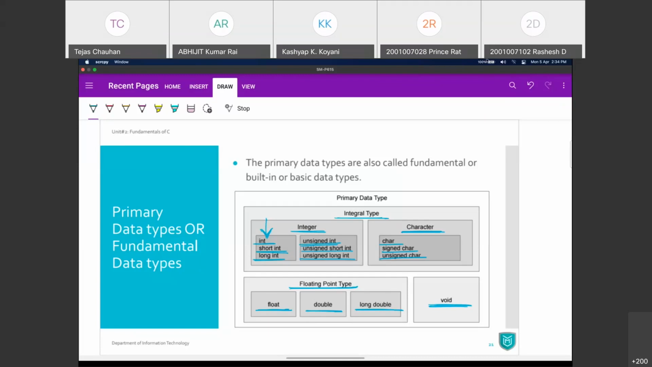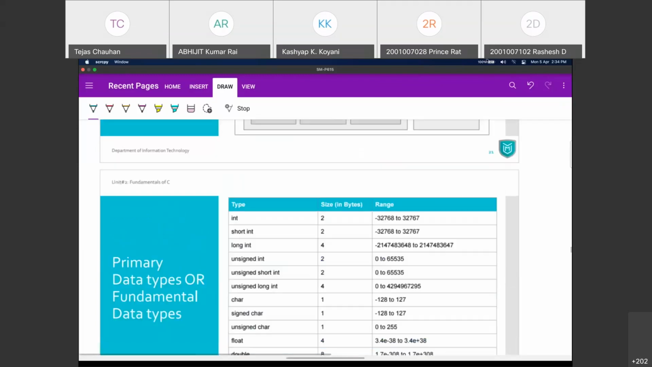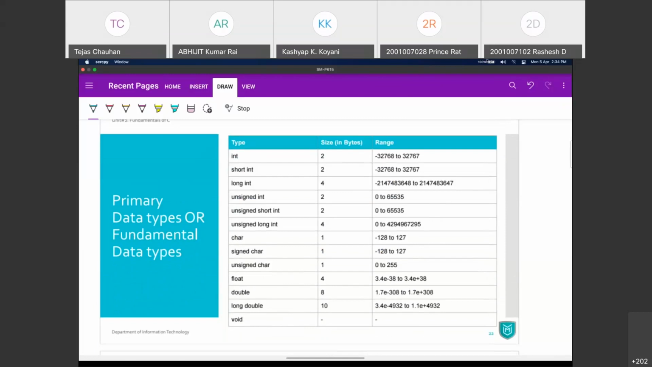Okay, so to define that, we have data types. Now let's have a look at different sizes and ranges of these data types. So as you can see, int data type requires 2 bytes in your memory, and 2 bytes means, look, 8 bits is 1 byte. So it is gonna have a total of 16 bits here, right?